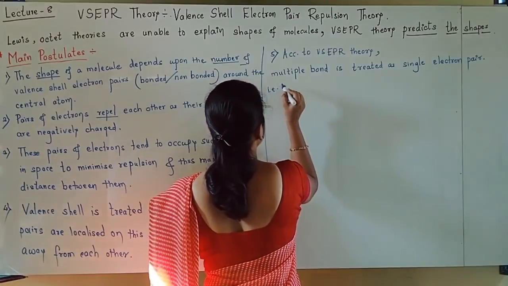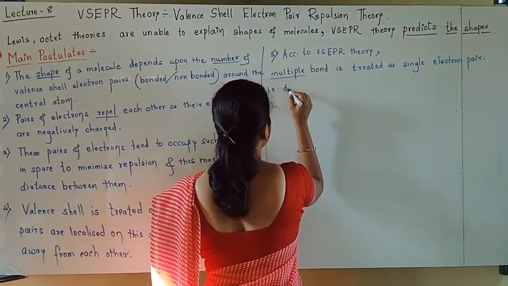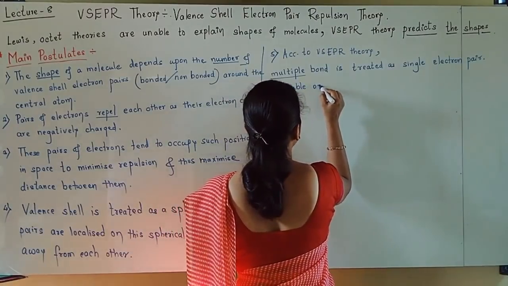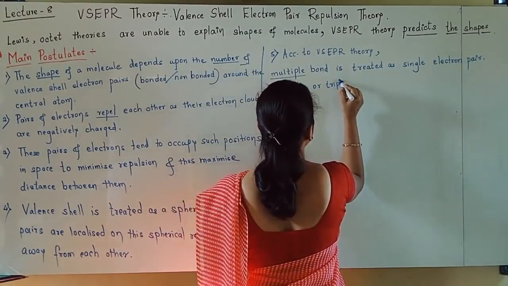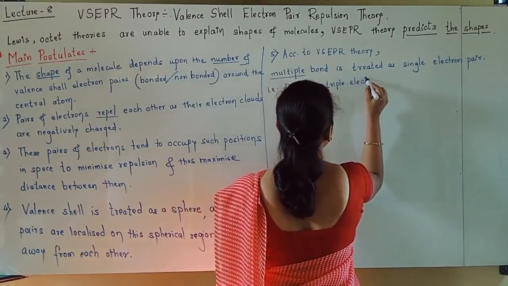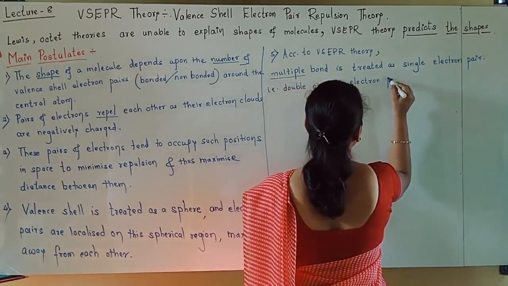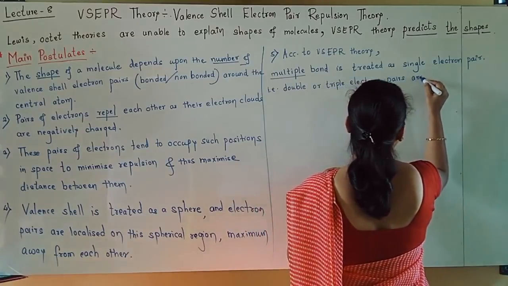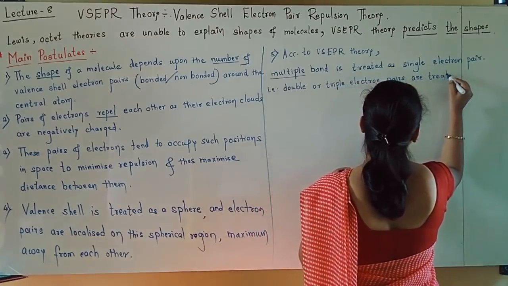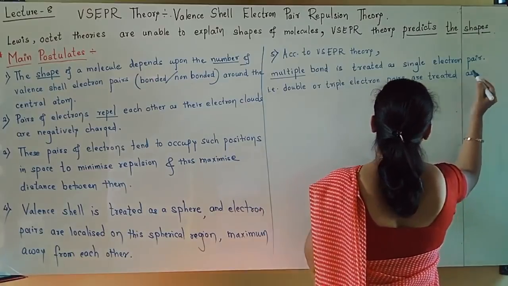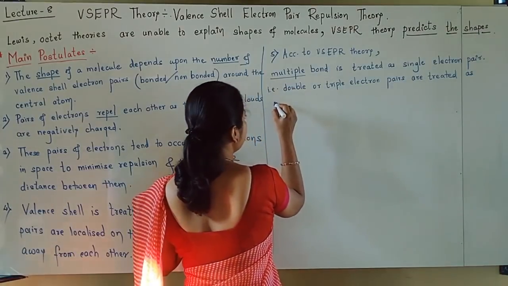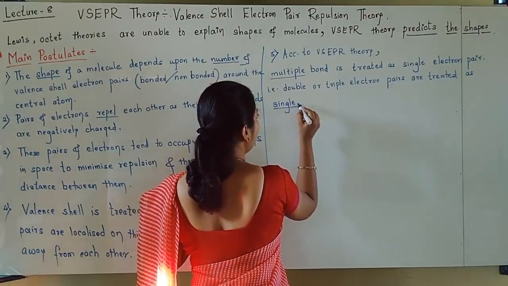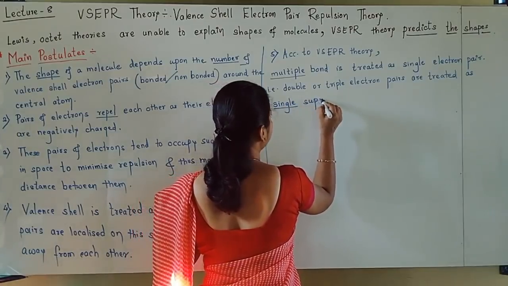Multiple bond means what, student? That is, double or triple electron pairs are treated as a single but super pair.